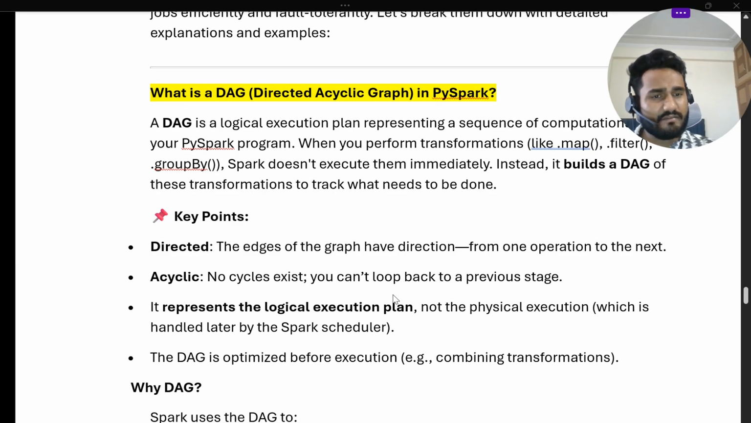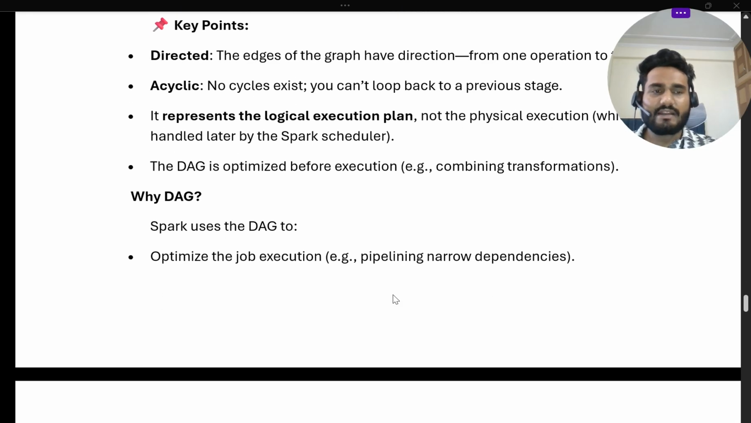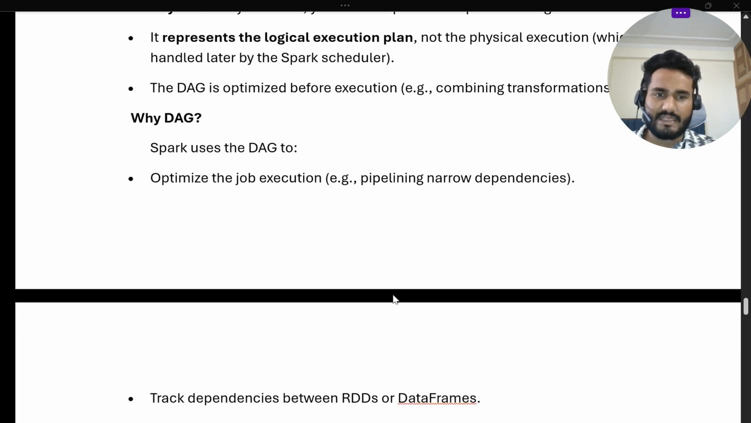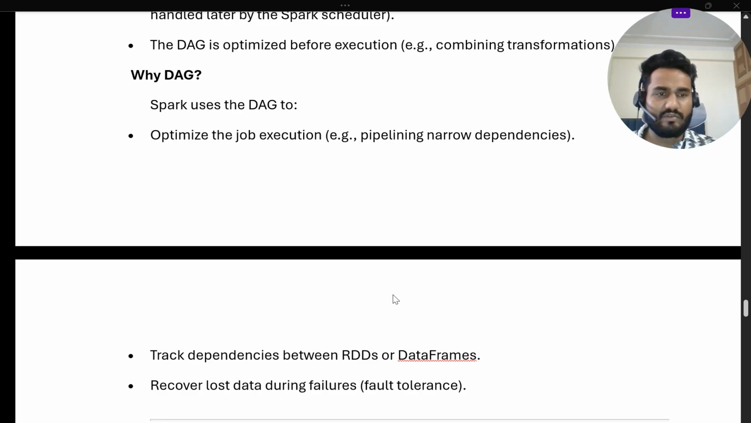Let's understand a few more points. Directed means the edges of the graph have directions, from one operation to the next, one node to the next node. Acyclic means no cycle exists; you can't loop back to a previous stage. It represents the logical execution plan, not the physical execution, which is handled by the Spark scheduler. The DAG is optimized before execution, like combining transformations. So why do we use a DAG? Spark uses the DAG to optimize job execution, like pipelining narrow dependencies. Whether there are narrow or wide transformations, we need to track all these things to optimize the job.